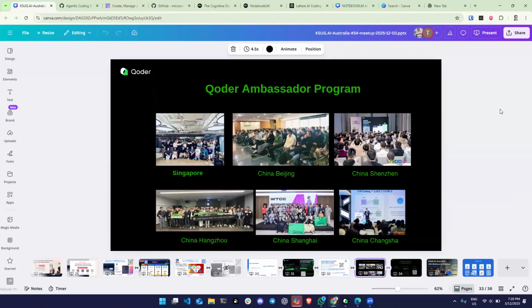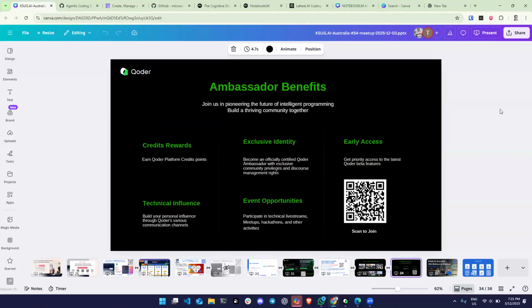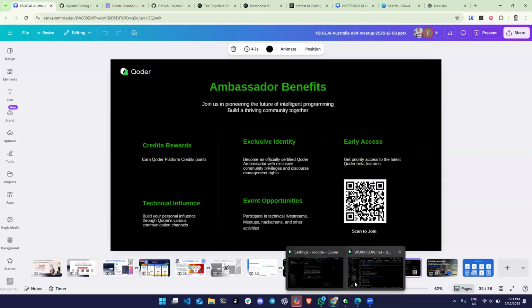And I believe they launched this in September, so not so long ago, and they got to 100,000 developers using the tool in 5 days. So yeah, Chinese numbers, right? It's another thing where you can just say something, but yeah, take a look at this. They are looking for ambassadors as well, to help promote this new brand. But I was like, oh, let me give it a try, right?